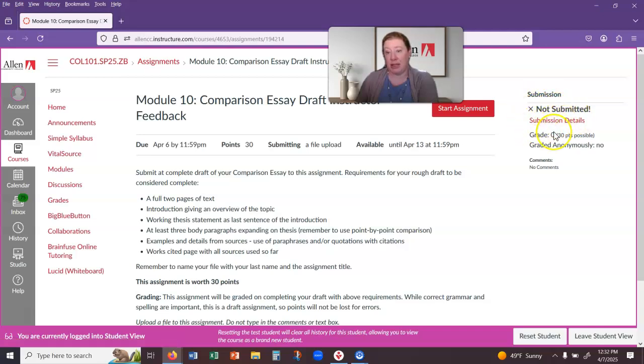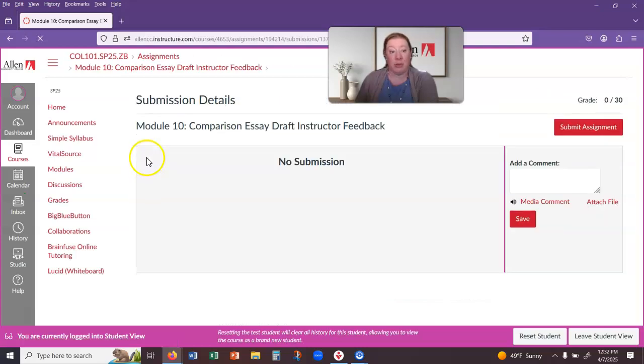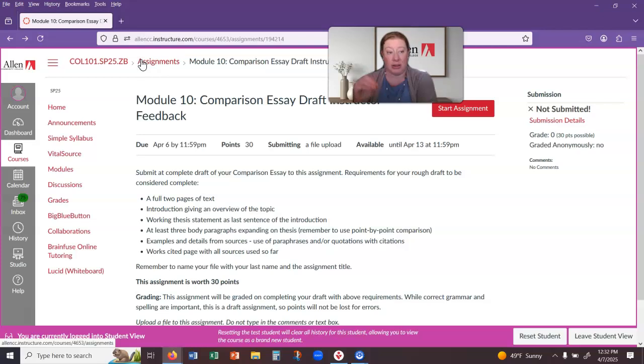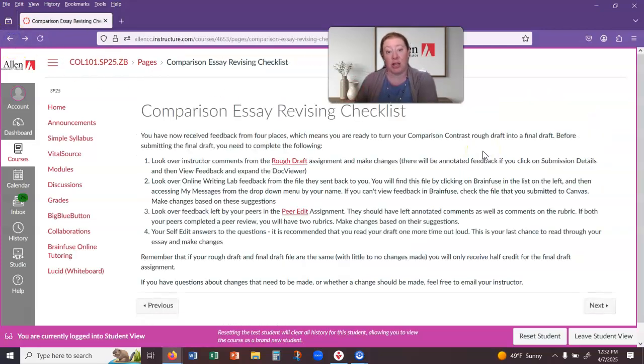You'll click on that, and it will bring up this page, and you'll see your file, and then view feedback. When you click on view feedback, that is where you see the comments that I leave you. They're like bubble comments on the side. Same thing for your peers, and that's how you will view your peer feedback as well.